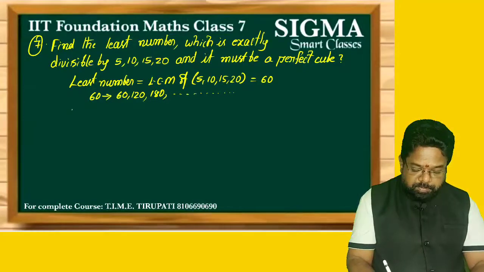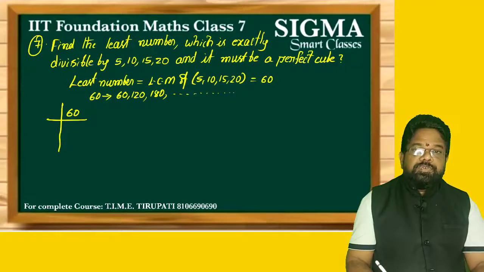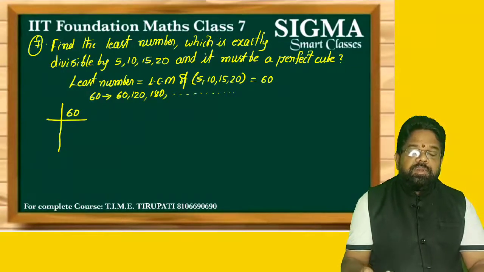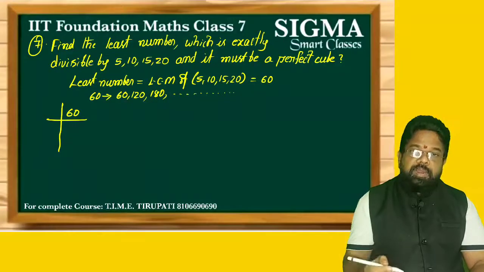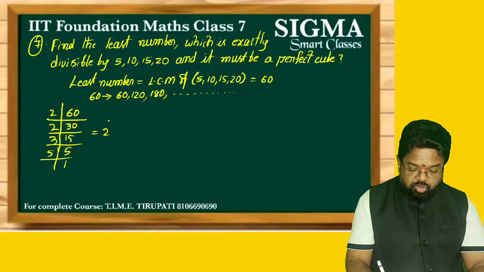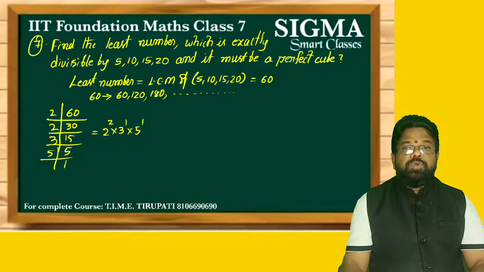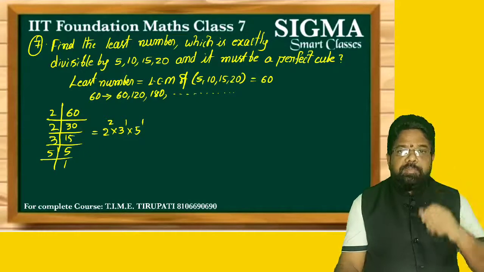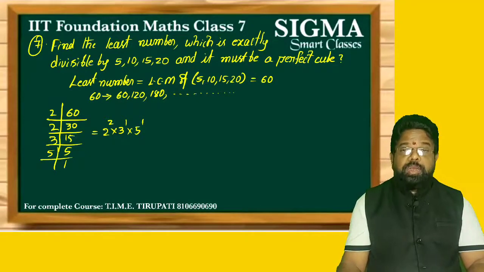The LCM can be written as a product of prime numbers. See here, this is the strategy to find which multiple gives a perfect cube. 2 30s gets cancelled, 2 15s gets cancelled, 3 5s are 15 and 5 1s are 5. So 60 can be written as 2 power 2 into 3 power 1 into 5 power 1.